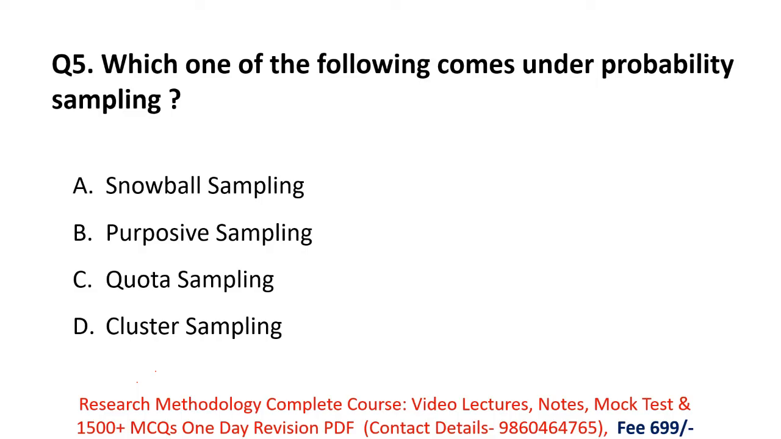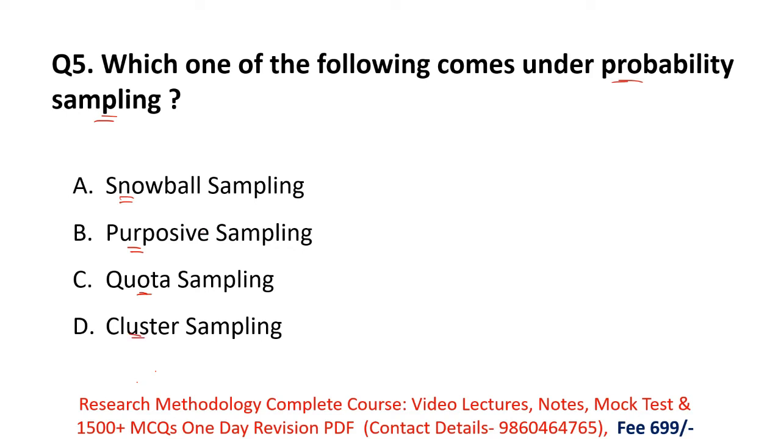Which one of the following comes under probability sampling? In this question, they are asking which option belongs to probability sampling. Let's see the options first. Option A is snowball sampling, option B purposive sampling, option C quota sampling, and option D is cluster sampling.